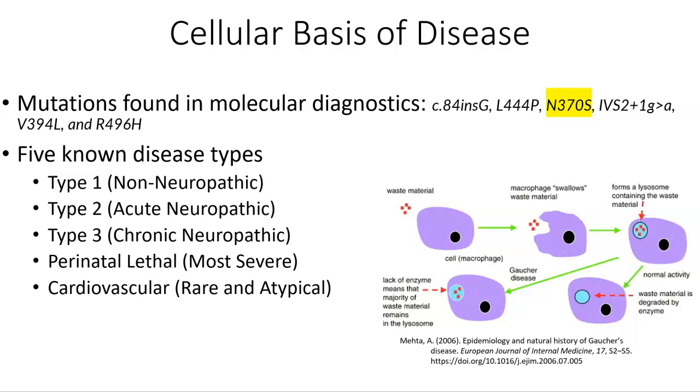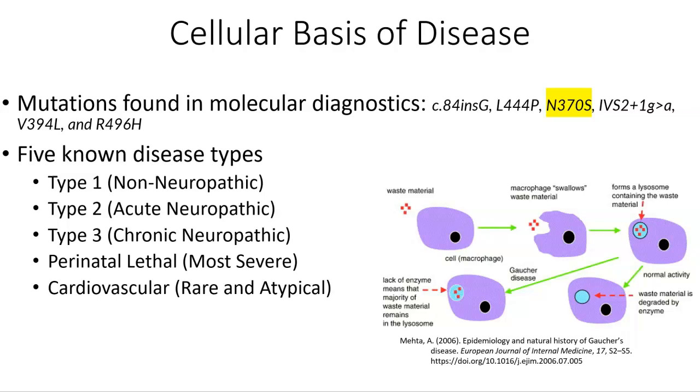A lot of their symptoms, such as hepatosplenomegaly, anemia, and thrombocytopenia, often improve with therapies such as enzyme replacement therapy, which I will talk about later on in the presentation. They also, unfortunately, have some bone disease that can progress more slowly, but it can stabilize with treatment. A lot of times, this form of the disease in type 1 doesn't present itself until later on in life.